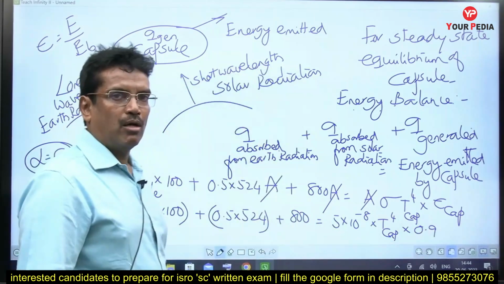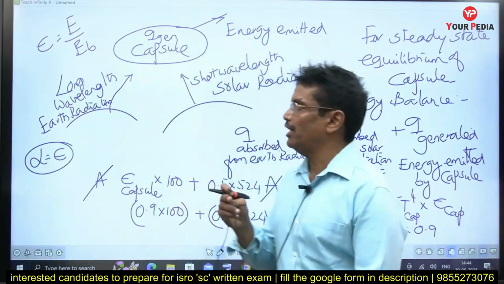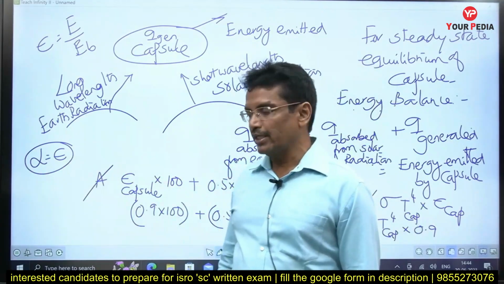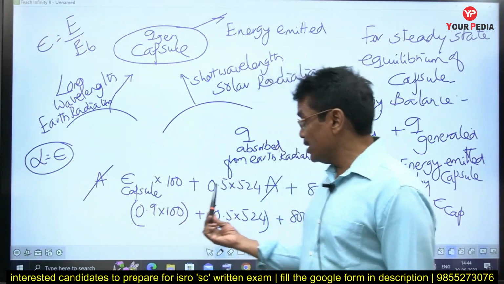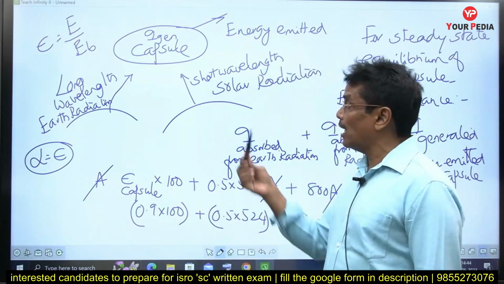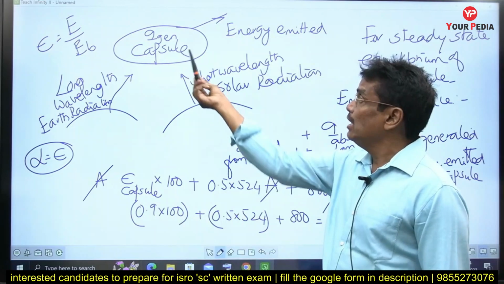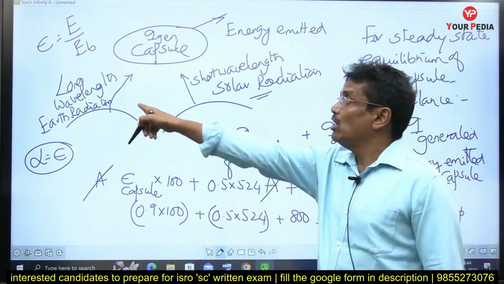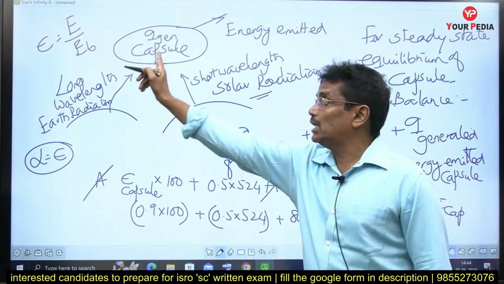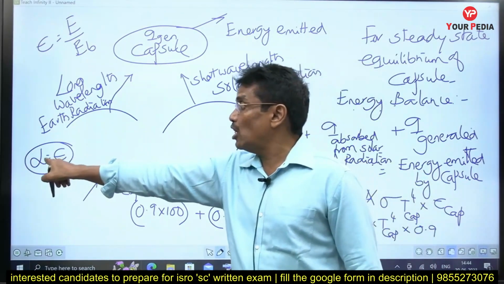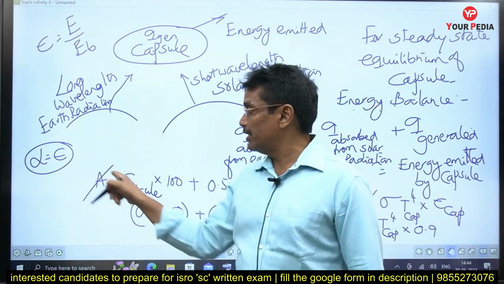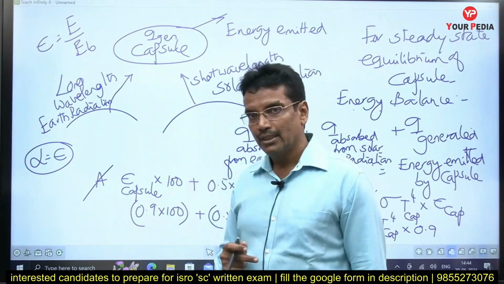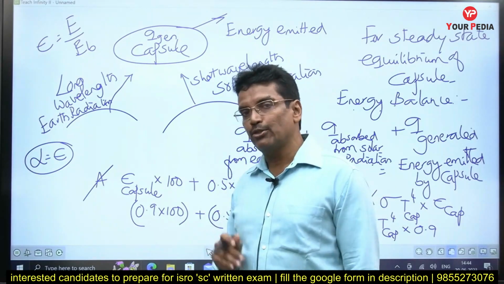While doing this problem, my important logic here is, from Kirchhoff's law, absorptivity is equal to emissivity. For the short wavelength solar radiation, absorptivity of the capsule is 0.5. But for the long wavelength earth radiation, its absorptivity is considered as its emissivity, which is equal to 0.9. So that logic we have to keep in mind. If you don't catch up that logic, you can't do this problem.